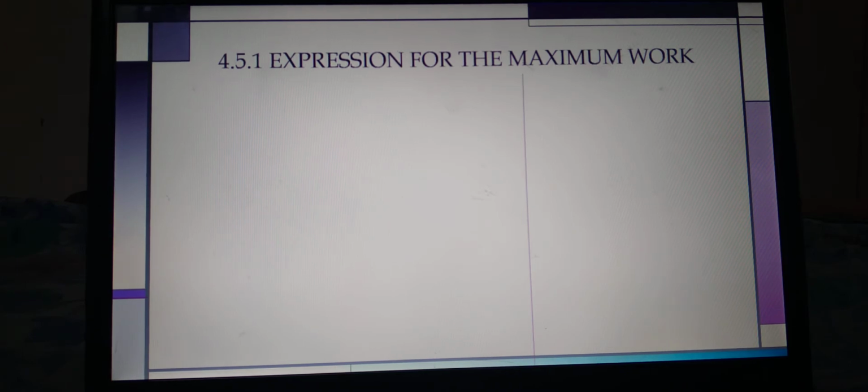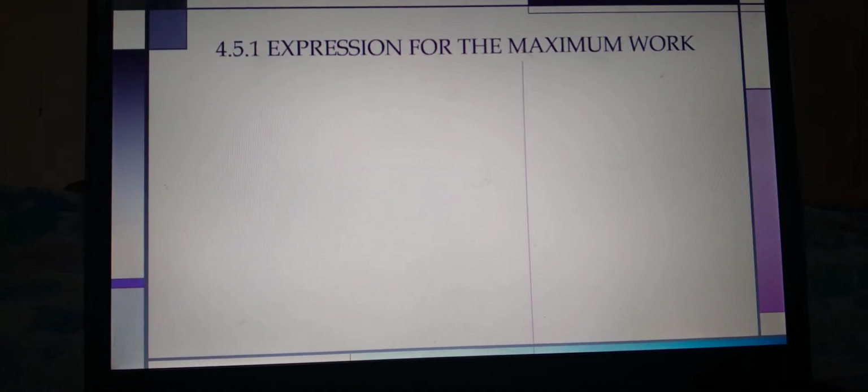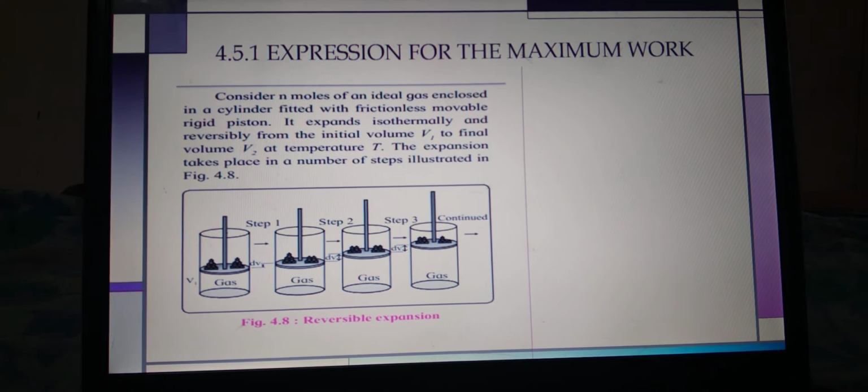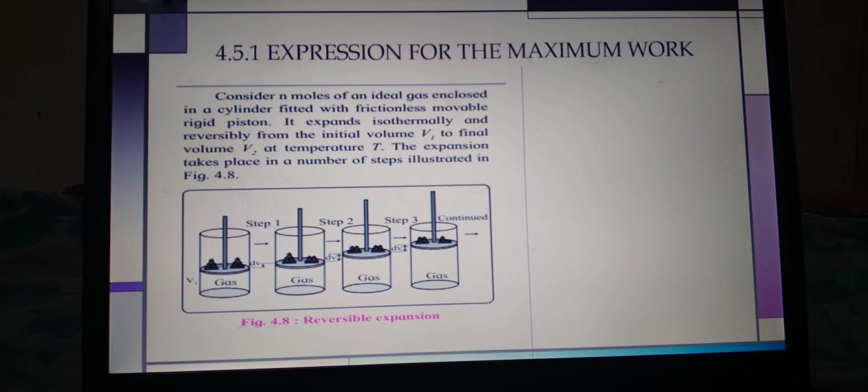There are some conditions we have to learn for the maximum work. On this slide we understand the actual expression for the maximum work. Now in the diagram we see the different steps: step 1, step 2, step 3, and it continues. As I just told you, an infinite number of steps is very important for the maximum work.